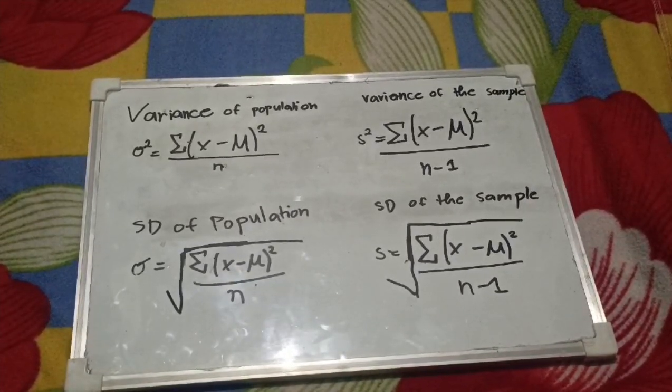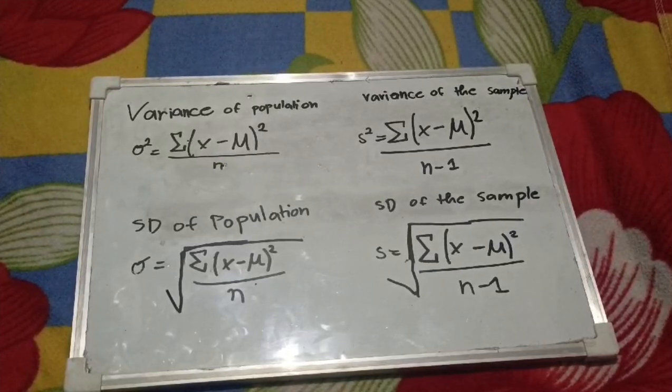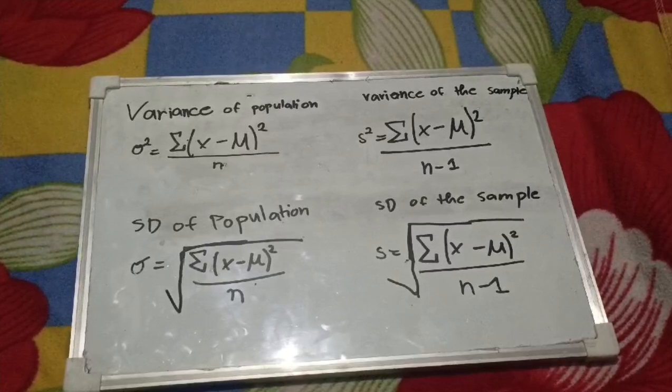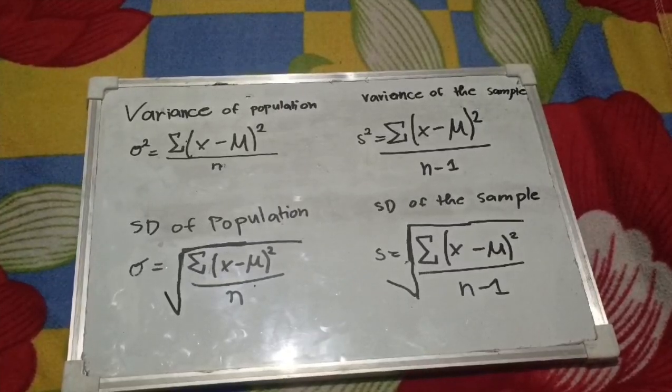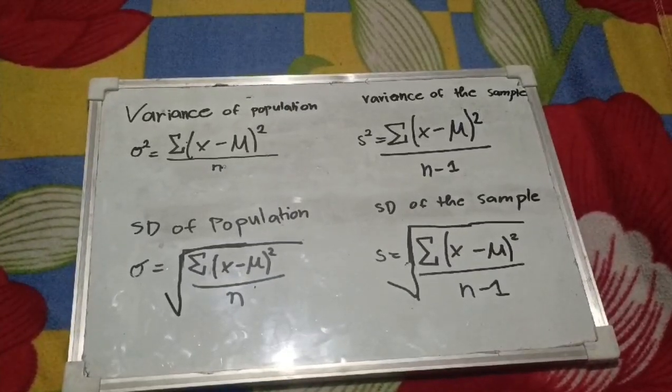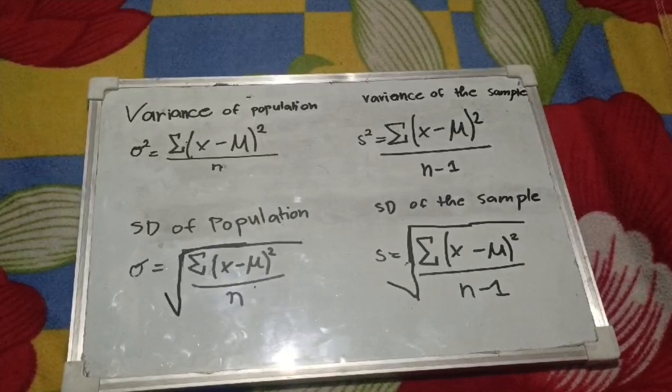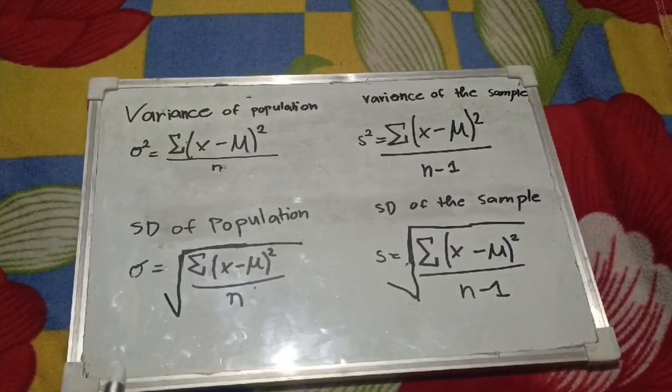Step 2, for each number, calculate the deviations, or differences, between the number and the mean of the numbers. Then step 3 is to calculate the square of each deviation and find the sum of these squared deviations.